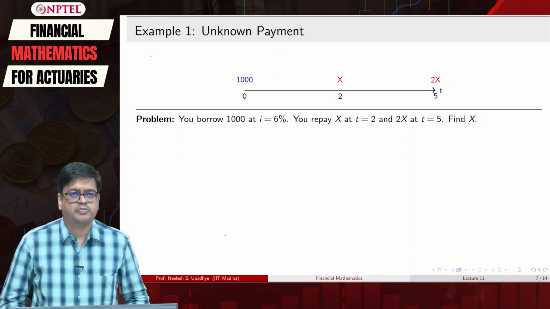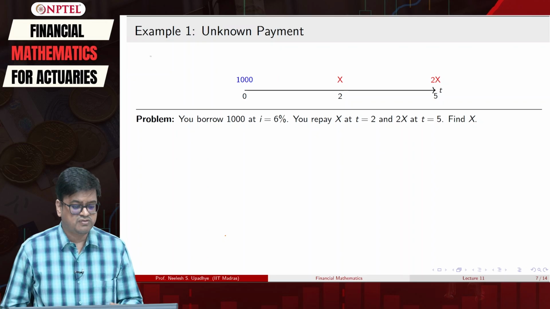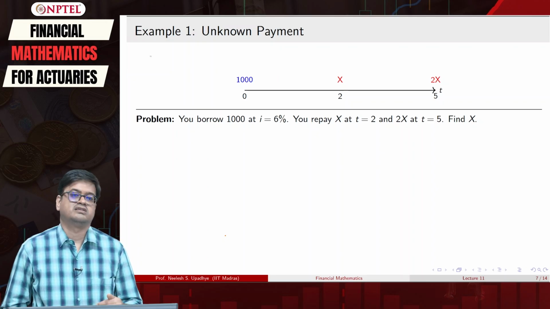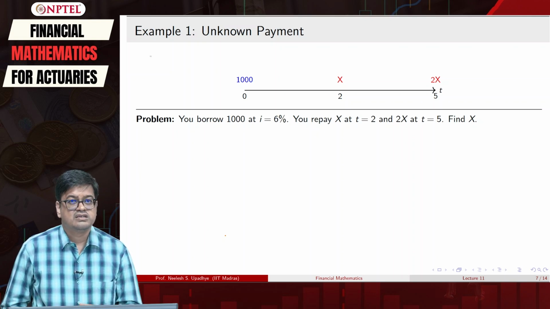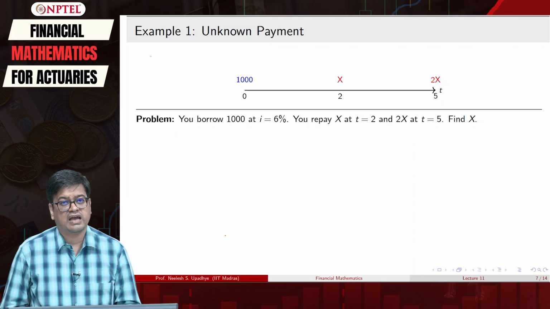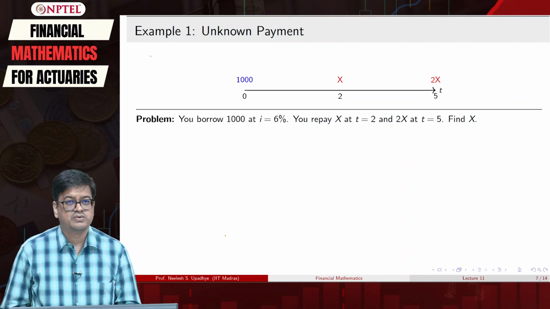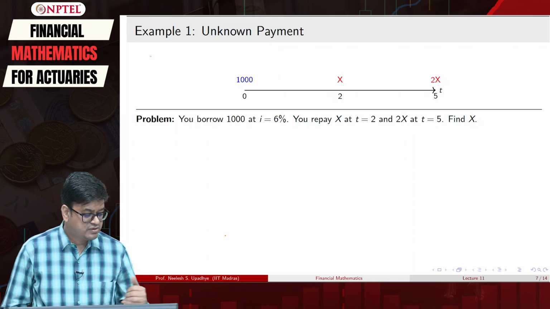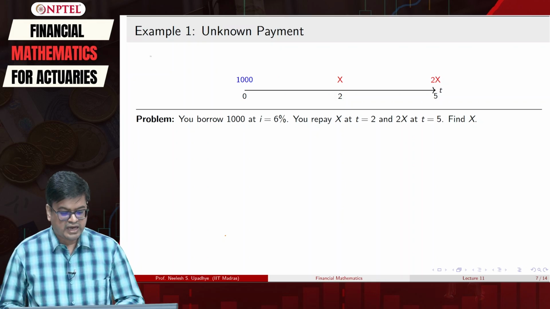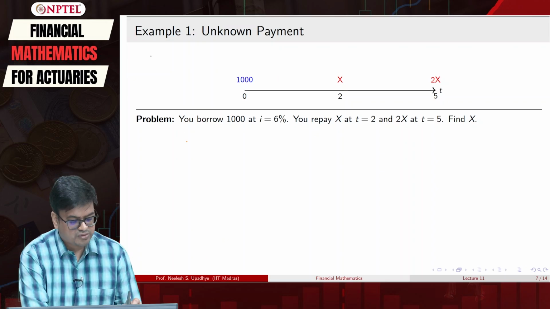Okay. So, at present how much is the value of $1000? It's $1000, right. Now, you look at the payment x that you have to make. This is to be done at time point 2. So, there are 2 time periods in between. So, if I want to map this to time period 2, we have the basic understanding of the accumulation function.